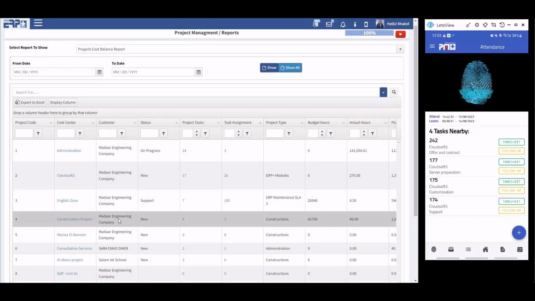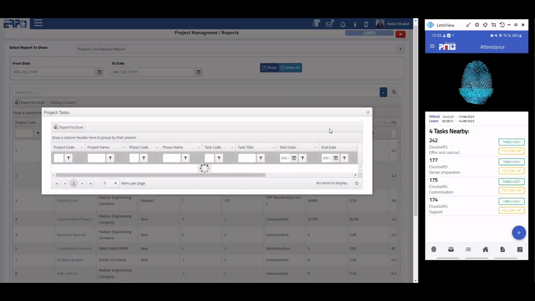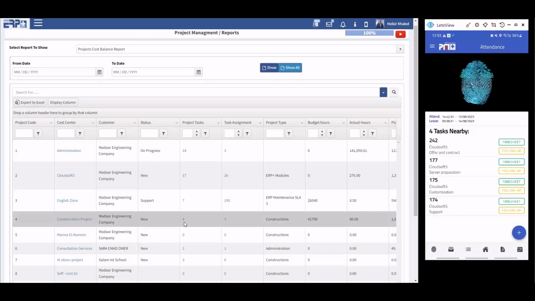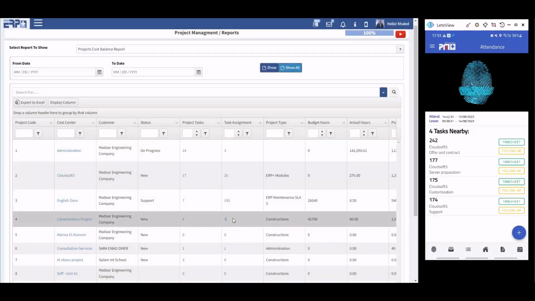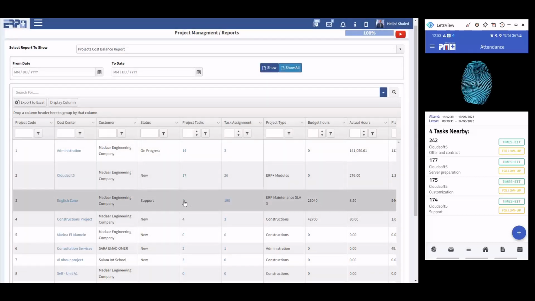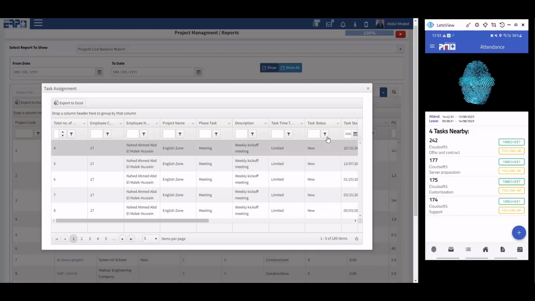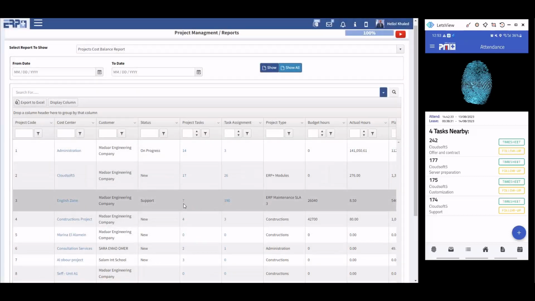And this is the project. This is the customer of that project, name, status. This is the WBS. We have these tasks to the project, and here we have task assignment. I have 4 tasks to the project, but I have assigned just 3. I have 7 WBS tasks for the whole project. I have assigned them many times to many persons. That's why I have 190 assignments of the 7 tasks to hundreds of my staff members.